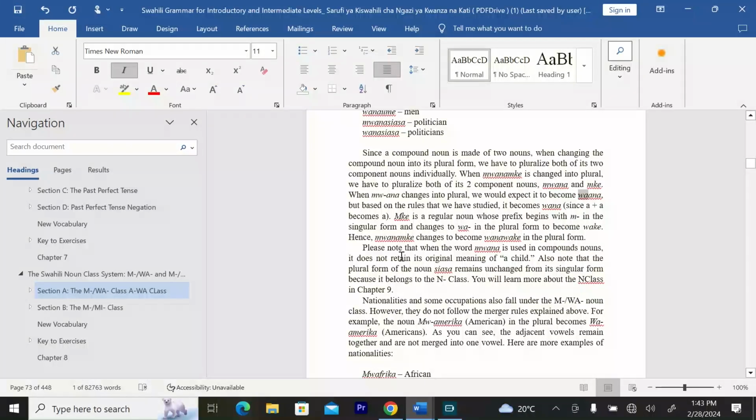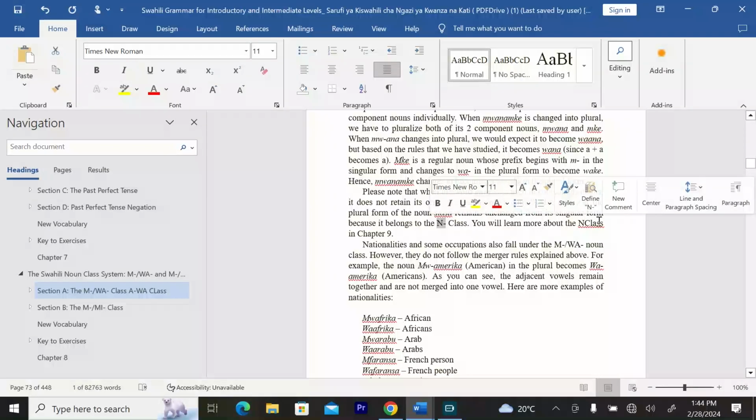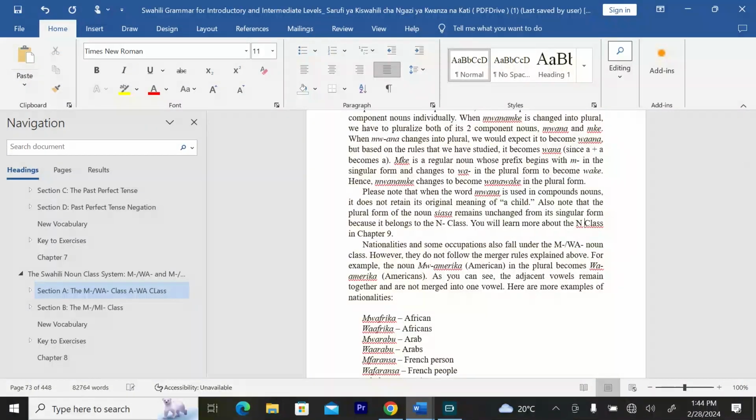Hence, mwanamke changes to become wanawake in the plural form. Please note that when the word mwana is used in compound nouns, it does not retain its original meaning of a child. Also note that the plural form of the noun siasa remains unchanged from its singular form because it belongs to the N class. You will learn more about the N class in the future.